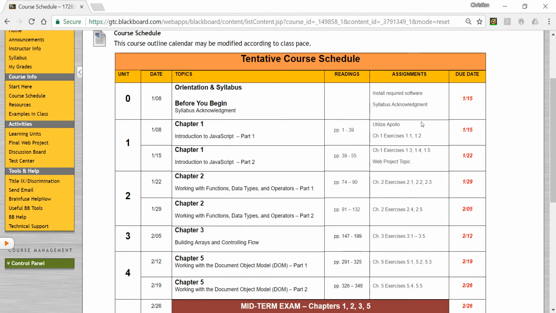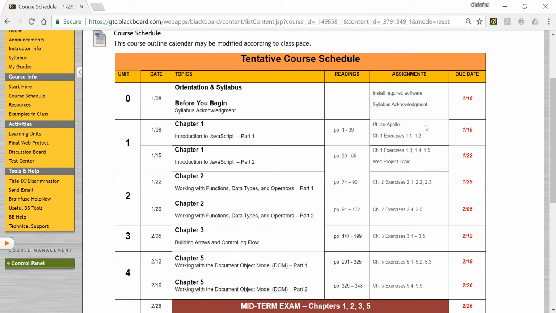You have to utilize Apollo. This is nothing more than telling me that you have an Apollo account or a Chronos account. If you are a former student and have access to a Chronos web account, you can use that too if you wish. I'll be creating Apollo accounts for those of you who don't have one. If you know you don't have one, it's a good idea to shoot me an email so I can create that for you as quickly as possible. I'll be doing that this week, so I'll make sure you have that up and running.